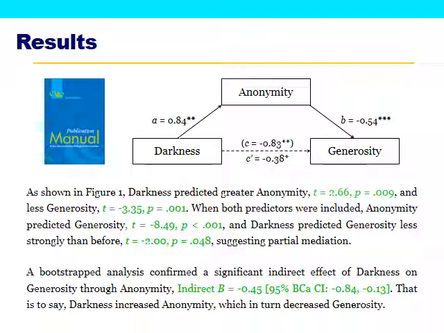Because A is positive, darkness increased anonymity. B is negative, telling us that anonymity decreased generosity. So there is an indirect effect of darkness on generosity. As predicted, darkness made people feel more anonymous, which in turn made them less generous.